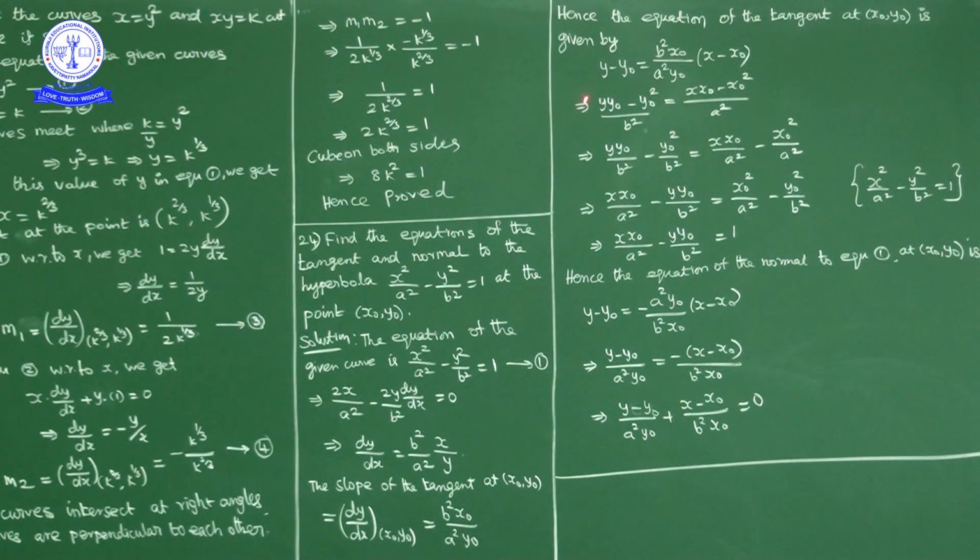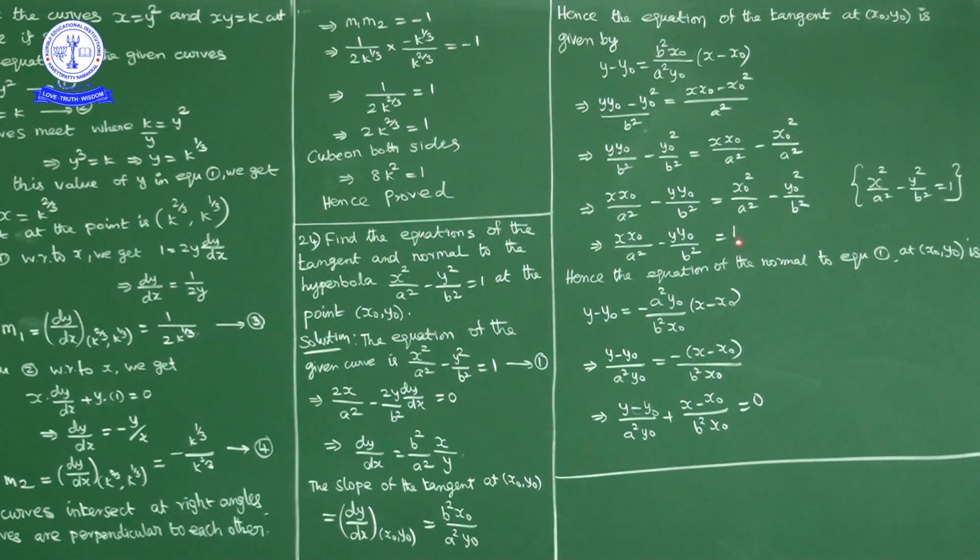So cross multiply b square this side and y naught this side. So what we have, y naught minus y naught square by b square is equal to, multiply x naught inside, so x naught minus x naught square by a square. Okay. If you write individually, y naught by b square minus y naught square by b square is equal to x naught by a square minus x naught square by a square. Okay. Now I'll write x naught square by a square this side and y naught by b square this side. So what we get, x naught by a square minus y naught by b square is equal to x naught square by a square minus y naught square by b square.